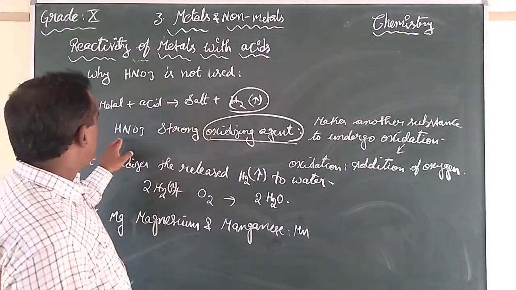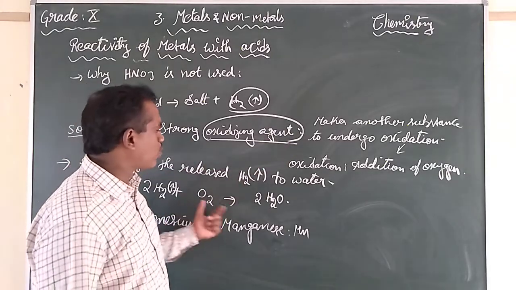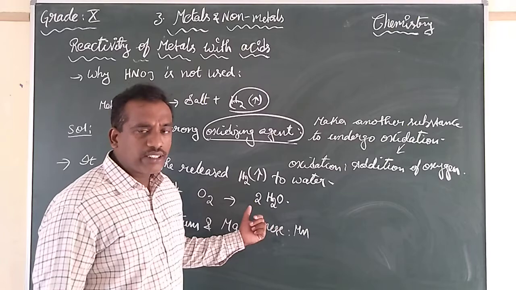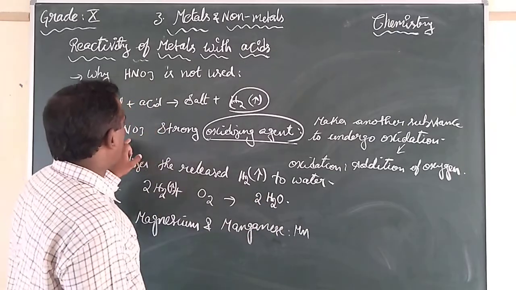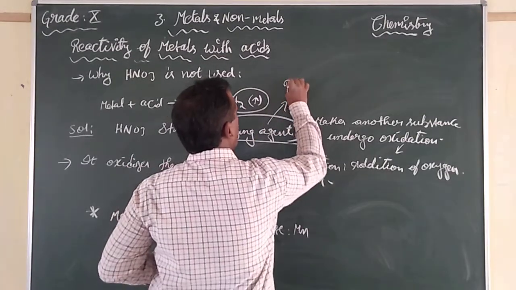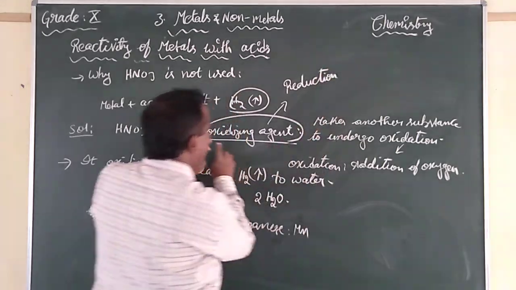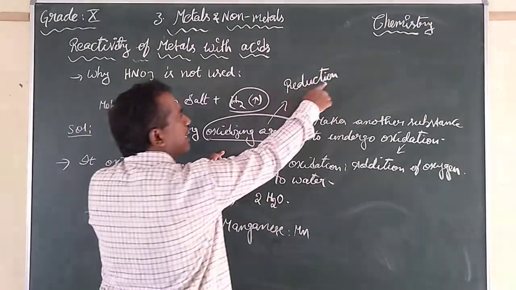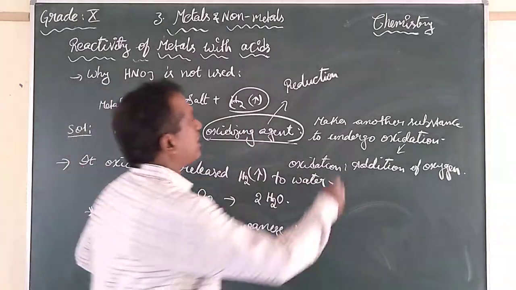Whenever we see nitric acid is an oxidizing agent, it makes the hydrogen undergo the process of gaining oxygen and changing into water itself. This will undergo reduction. What will this undergo? Reduction. The one that is acting as an oxidizing agent will undergo reduction. What is meant by reduction?